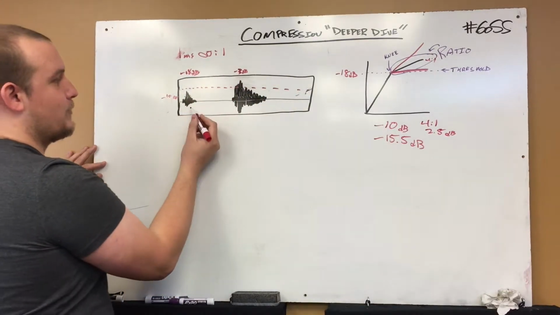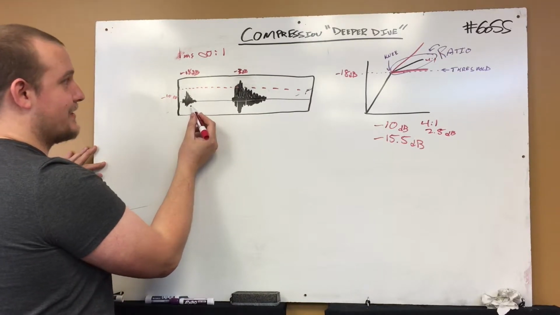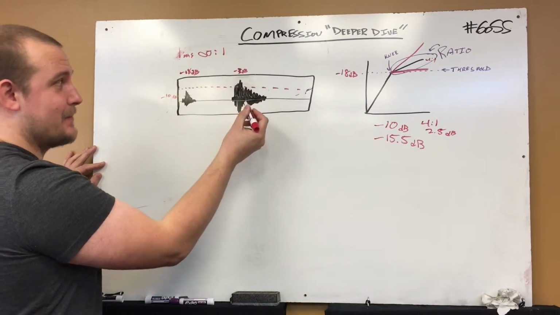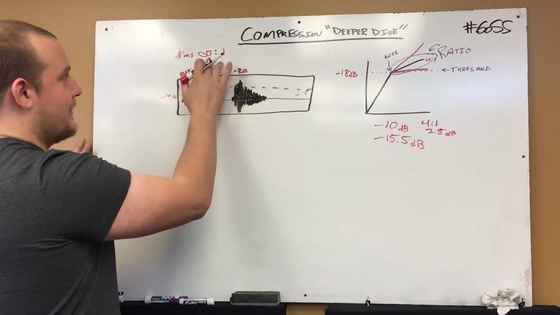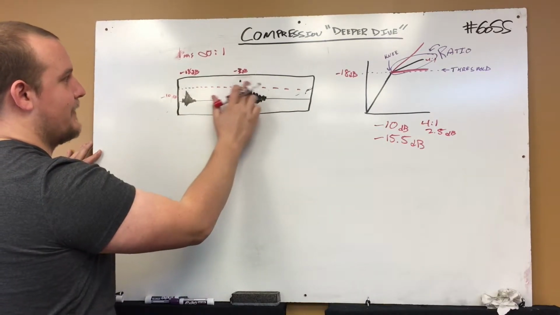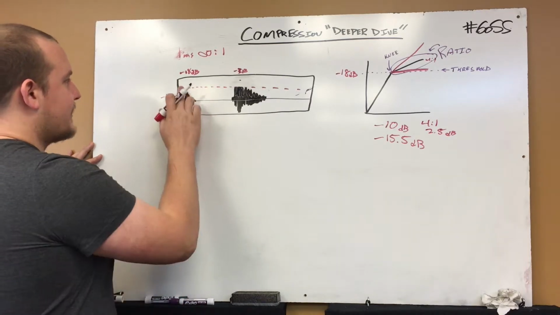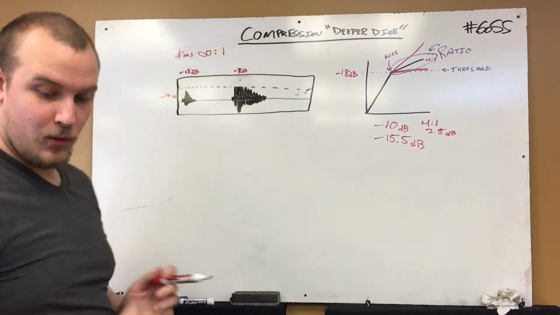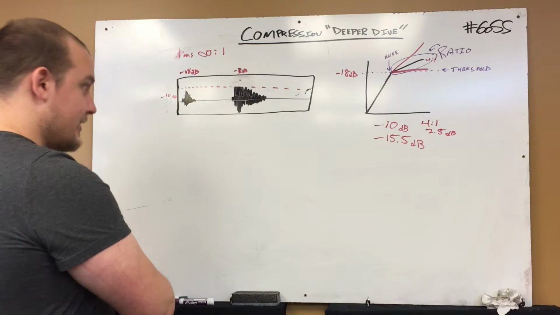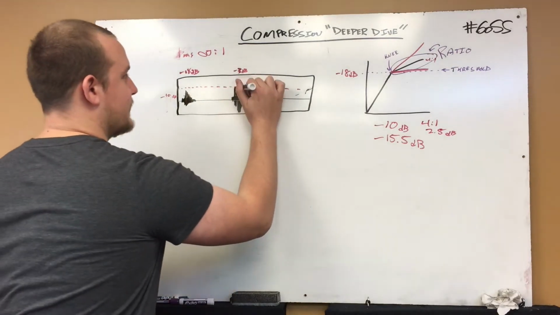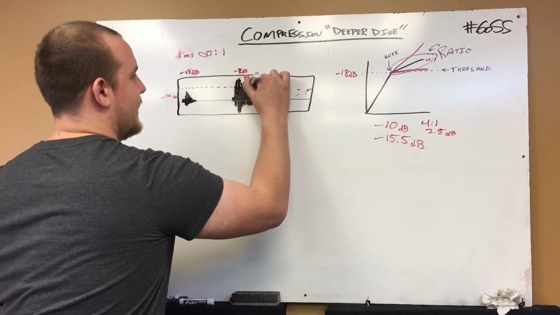This first waveform would never even see any compression because it never passes negative 10 dB. This one, again, infinity to 1 and 1 millisecond, would chop off this much of the sound, and the same thing on the bottom. So that's kind of what we're looking at with compression. What we use it for oftentimes is a dynamic control, as you're seeing right now, but we can also use it for color and shaping.